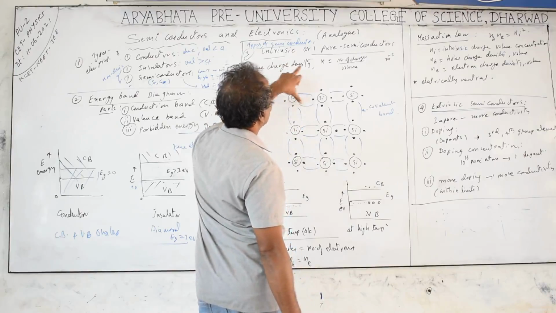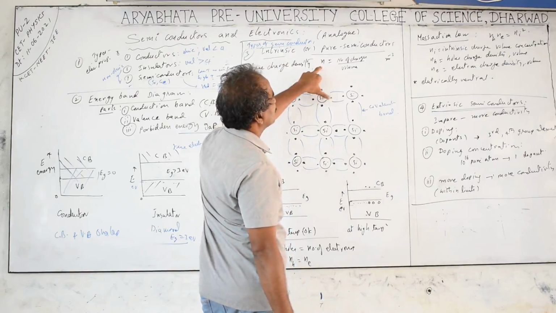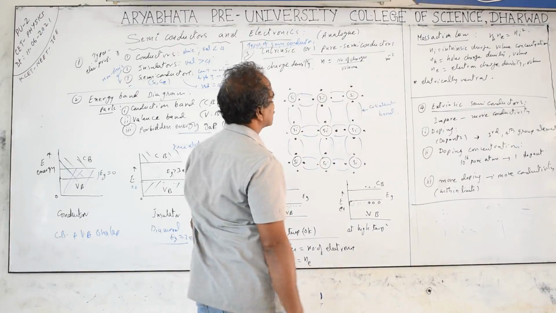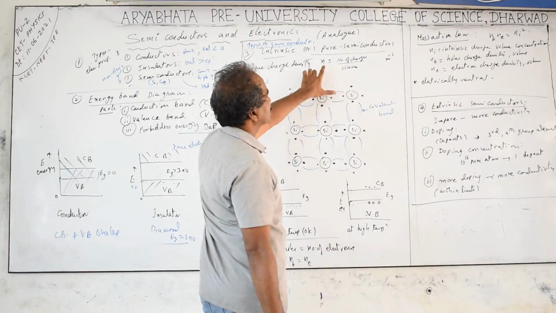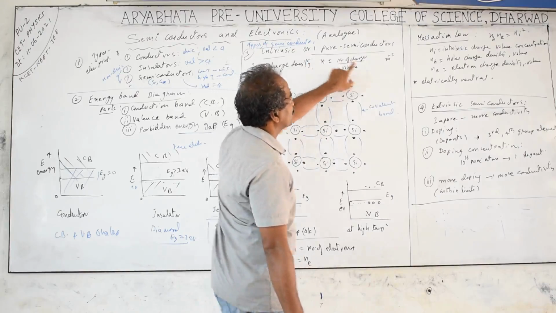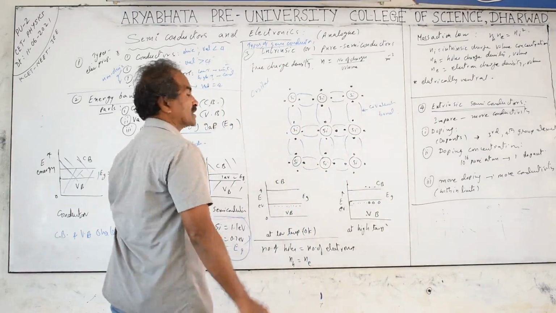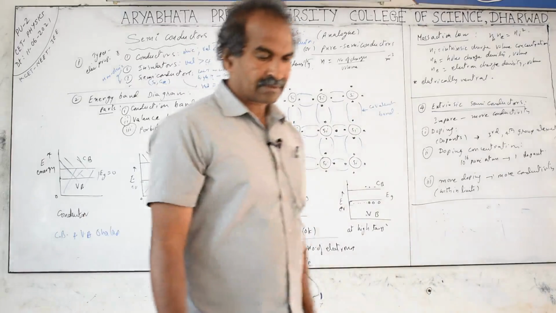In this we are going to discuss the free charge density. Free charge density is nothing but the number of charges per unit volume. More charges in the given volume of the material indicates more free charge density. It is mentioned in units of per cubic meter: number of particles per cubic meter, number of charges per cubic meter. This silicon